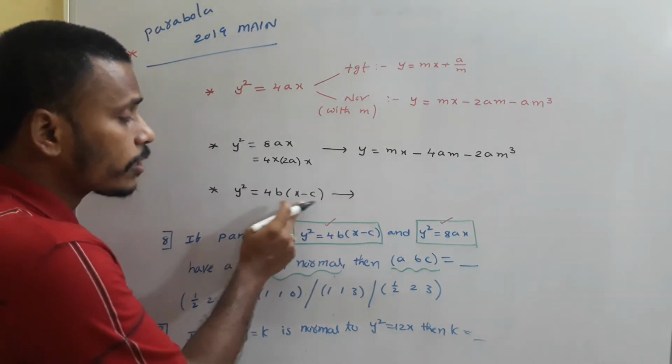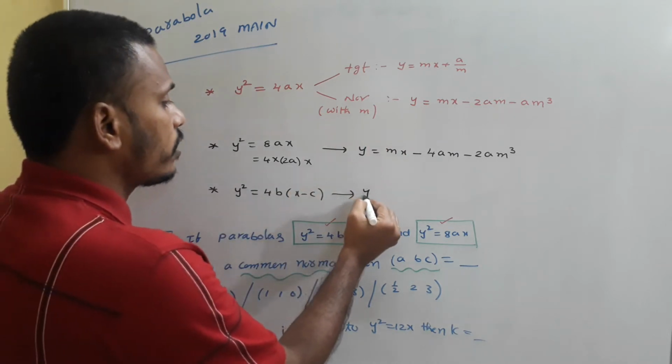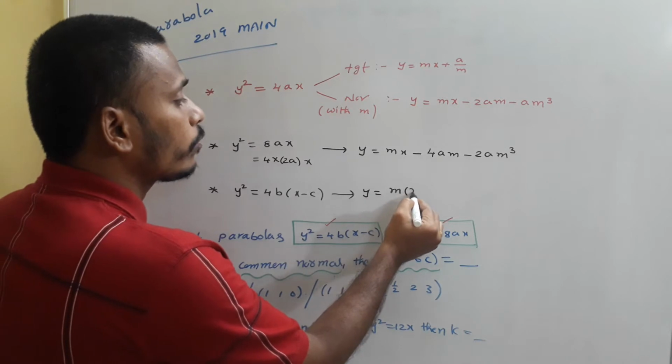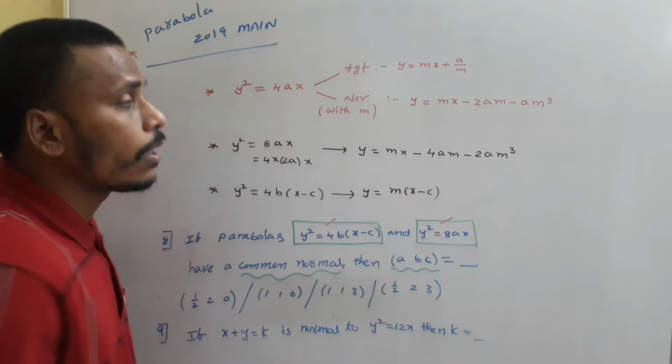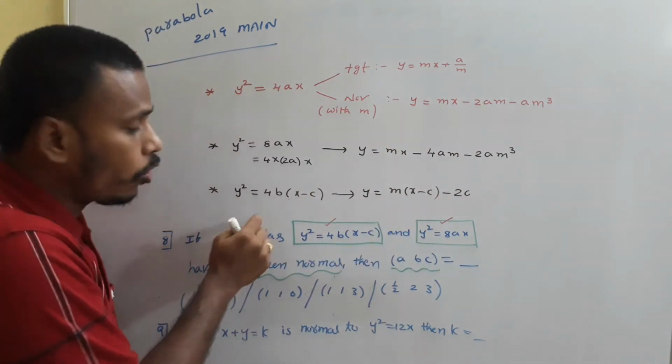Same thing; since we have x − c here, we replace x with x − c. So y = m(x − c) − 2bm − bm³, using b instead of a because here it is 4b.